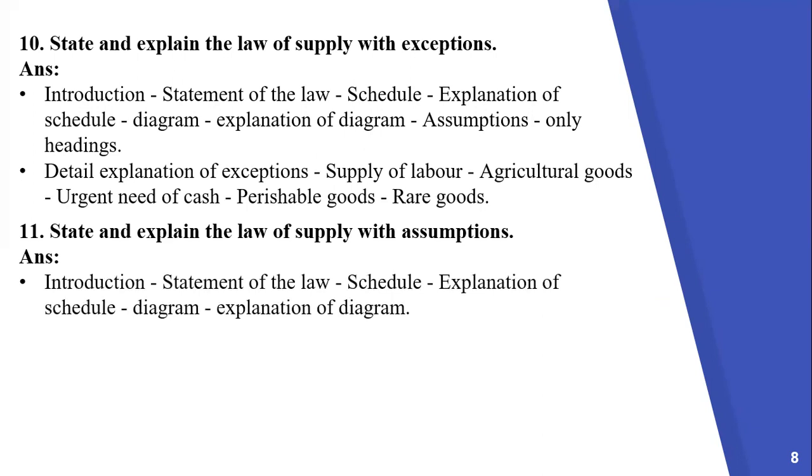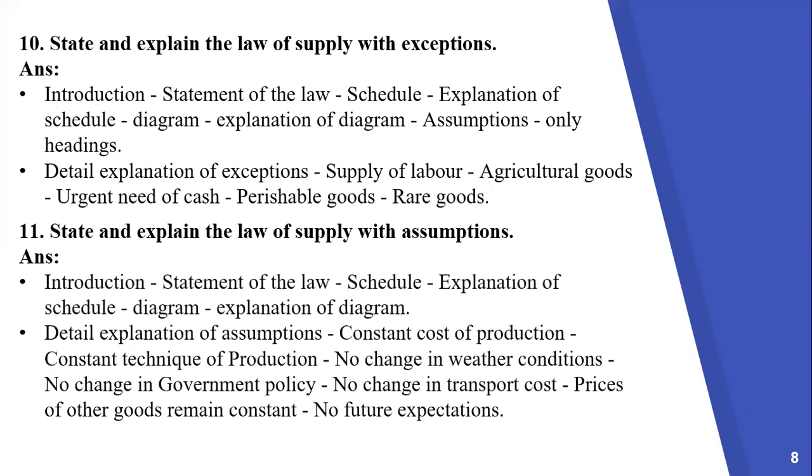Introduction, statement of the law, schedule, explanation of schedule, diagram, explanation of diagram, detailed explanation of assumptions: constant cost of production, constant technique of production, no change in weather conditions, no change in government policy, no change in transport cost, prices of other goods remain constant, and no future expectations. And here you have to mention the exceptions, but only headings.